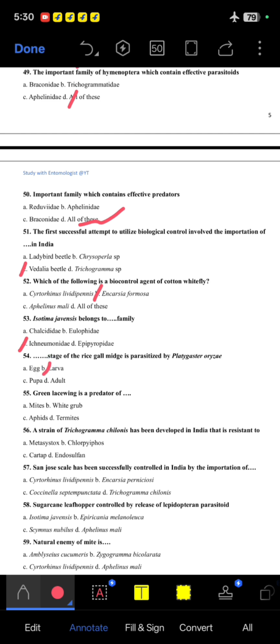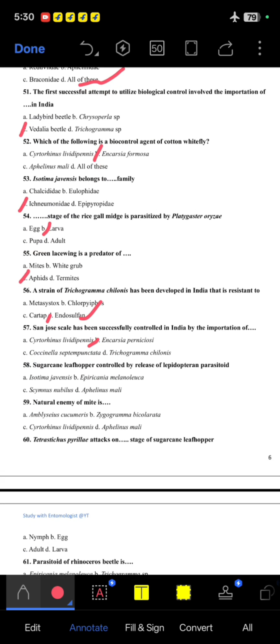55. Green lacewing is a predator of aphid, C option. 56. A strain of Trichogramma chilonis has been developed in India that is resistant to endosulfan, D option. 57. San Jose scale has been successfully controlled in India by the importation of Encarsia perniciosi. 58. Sugarcane leafhopper is controlled by release of the lepidopteran parasitoid Epiricania melanoleuca, B option is correct.